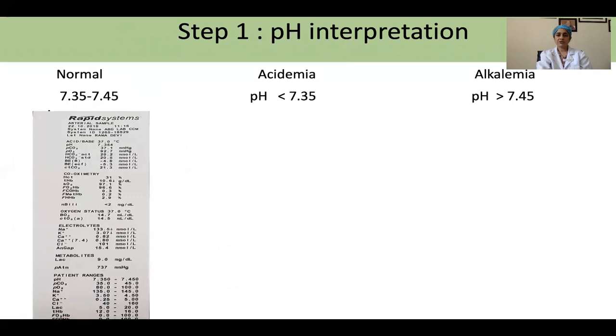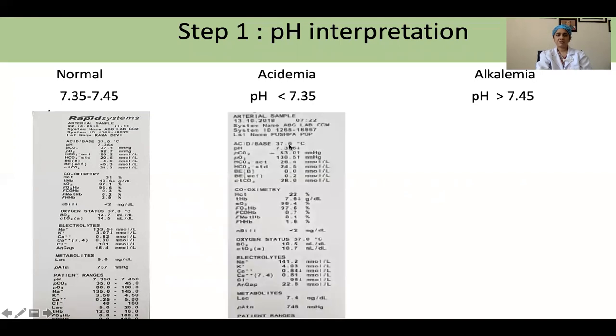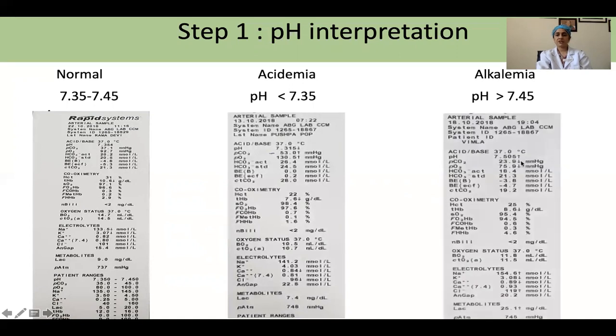Now we take upon the first cluster, which is the pH, PCO2 and the bicarbonate. There are three steps in interpreting the respiratory or metabolic component which is responsible for a deranged ABG. The first step is to interpret the pH. The normal value of pH is between 7.35 and 7.45, as in this ABG. If the pH goes down, which is seen by the arrow besides the value, it is acidemic. If the pH goes above 7.45, it is rising high, so it is alkalemic.